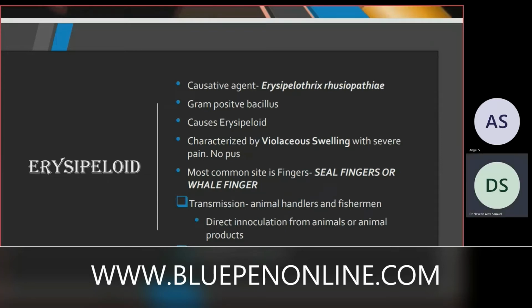The most common site of this swelling is the fingers. That's why the fingers are called sausage fingers or whale fingers. Transmission is found in people handling animals, and in fishermen. There's direct inoculation of the bacteria from the animal or the animal product. Treatment is with penicillin G.